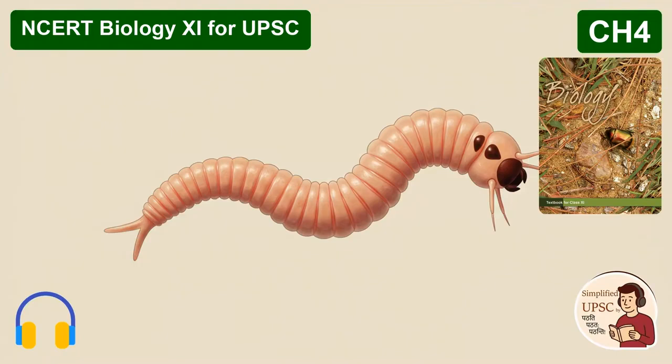And that hemolymph is colorless, right? It doesn't carry oxygen. Precisely. It's just plasma and some cells called hemocytes. They rely on a completely separate network of tubes, the tracheal system, to get oxygen directly to their tissues. That's so efficient. Okay, so open system, no oxygen in the blood.